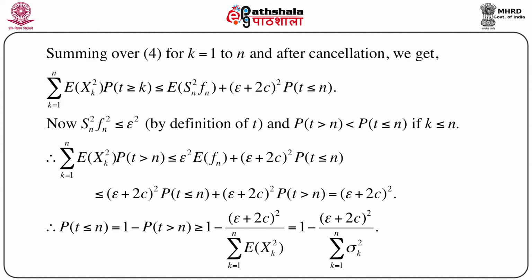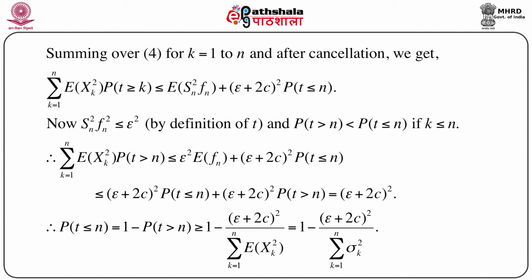Now, again we apply the same condition and take the sum in the previous equation for k equals 1 to n. We will see that many terms will cancel each other, then finally we get the summation of the expectation of S_k^2 times the probability T greater than or equal to k, which is less than or equal to the expectation of S_n^2 F_n plus (epsilon plus 2c) whole square times the probability T less than or equal to n.